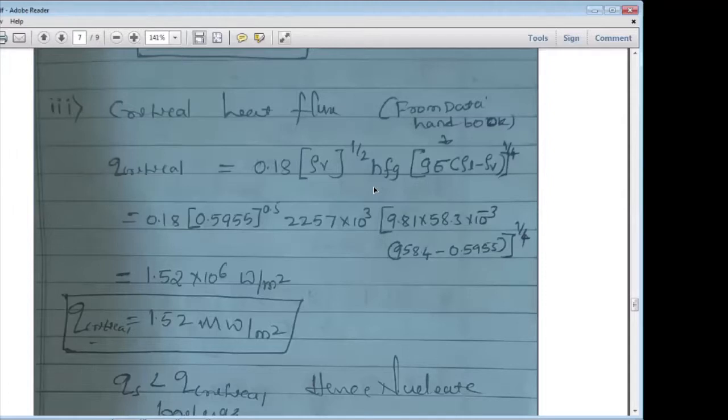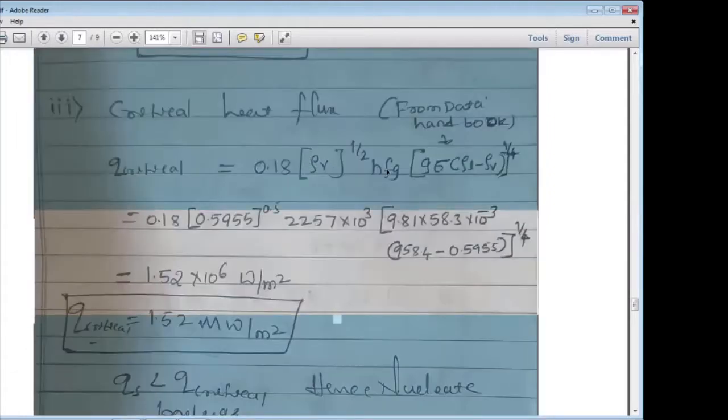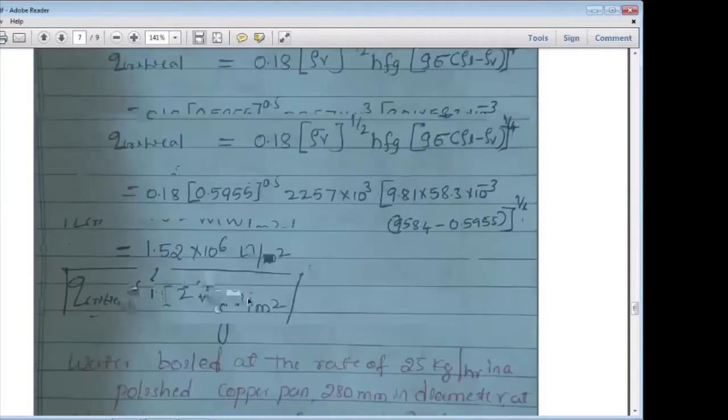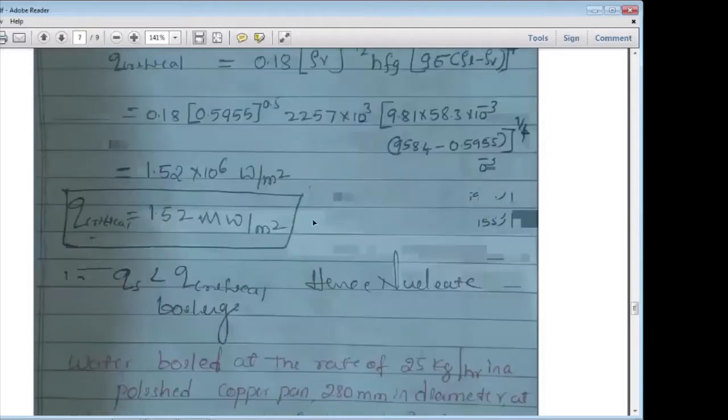So you have to note down, it is very important. It does not depend upon any velocity, thermal conductivity or dynamic viscosity. Critical heat flux is directly proportional to the latent heat HFG here, correct? Yes, sir. This is what we discussed in the previous class. That's why QS is less than Q critical, so hence nucleate boiling will occur here.